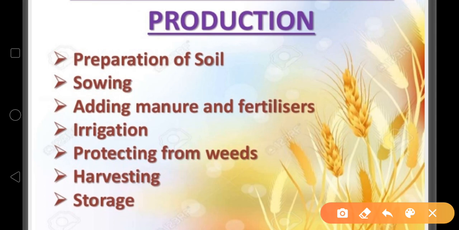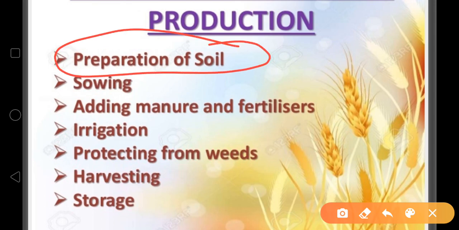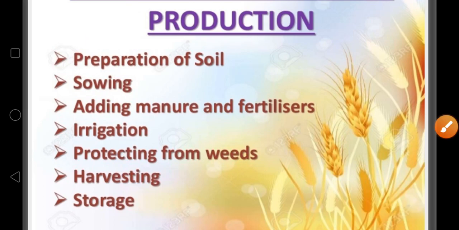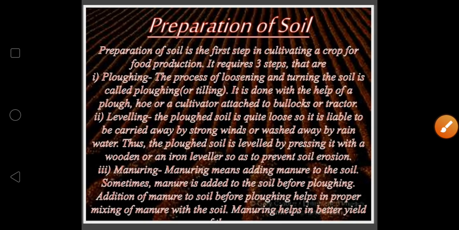So let's start the discussion of the preparation of soil. First of all, what is the meaning of preparation of soil? Preparation of soil means the soil is prepared with the help of plowing or leveling.